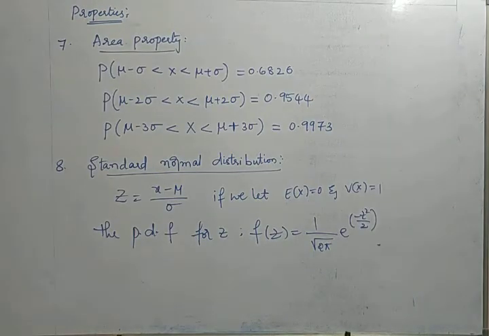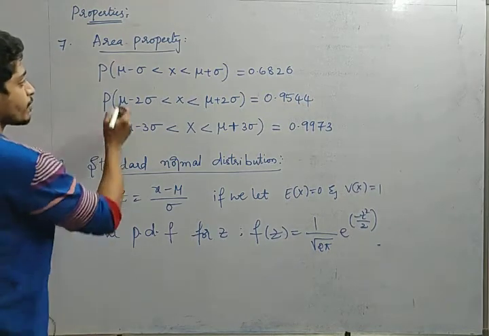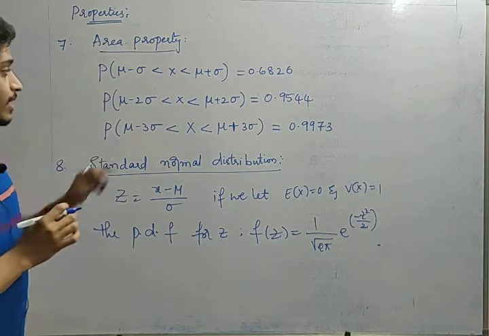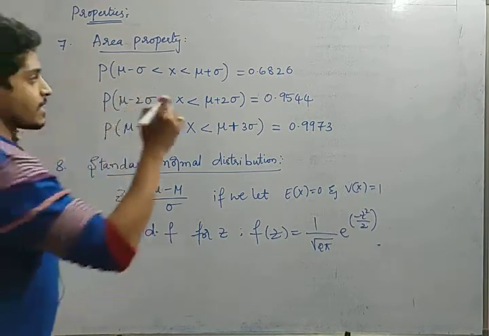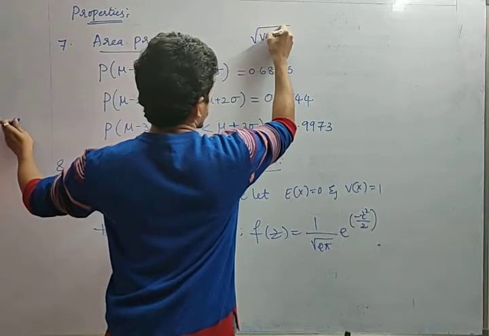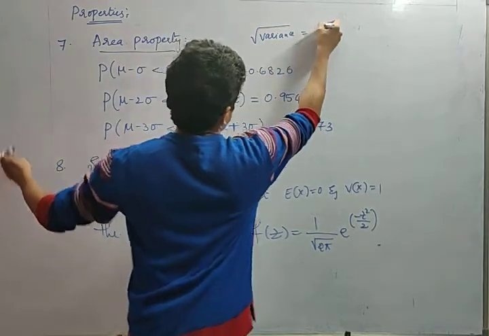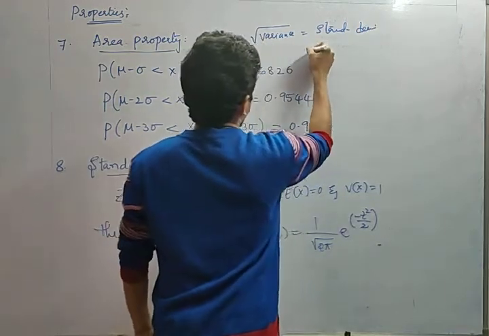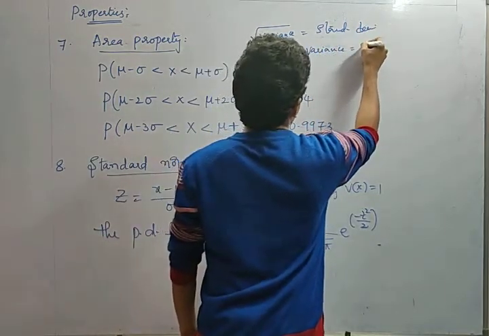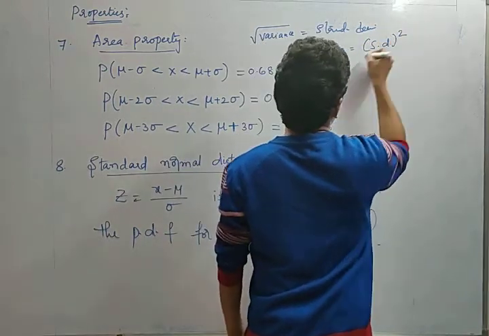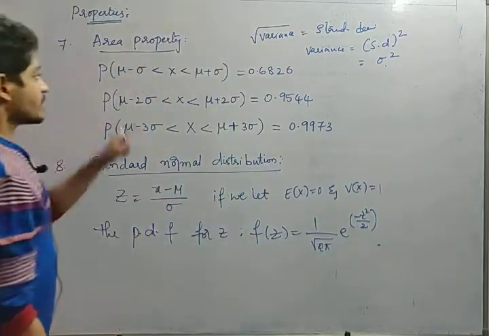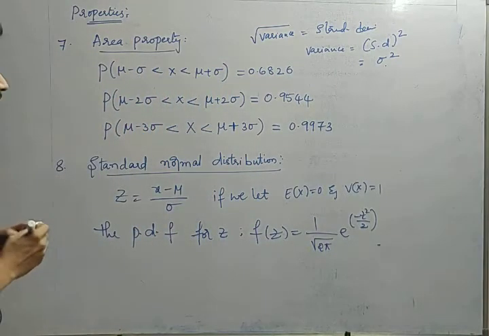So next one, friends, area property. Probability of mu minus sigma, mean minus, what is the sigma, friends? See, root variance is nothing but standard deviation. Yes or no? So variance is nothing but the square of standard deviation. That means sigma square. Variance is nothing but sigma square. The sigma is nothing but standard deviation. P of mu minus sigma less than x less than mu plus sigma equals 0.6826.